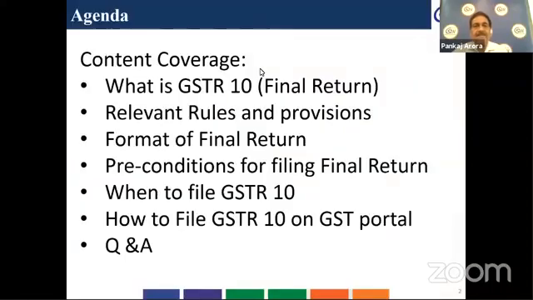So to start with, the agenda for today will be, we will elaborate what is the final return, which is called GSTR 10, and what are the relevant rules and provisions for filing relating to GSTR 10 final return. And we will elaborate what is the format of final return and what are the various preconditions for filing this final return, and when it is to be filed, and how it is to be filed on GST portal.